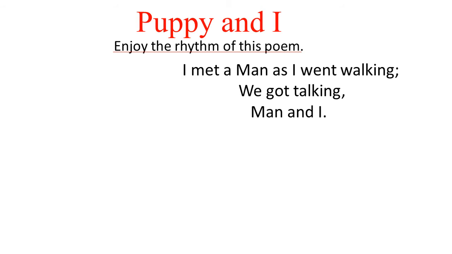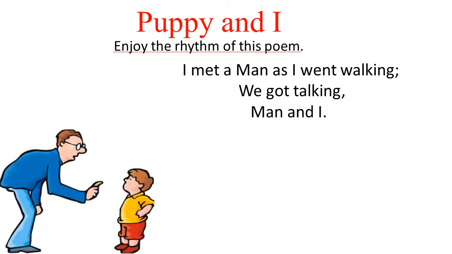So the person who has written the poem met a man when he was walking somewhere. We got talking, man and I. Now, in this poem, who is the I? The I is a boy. Here comes the picture. The boy is saying that I met a man as I went walking. We got talking, man and I.